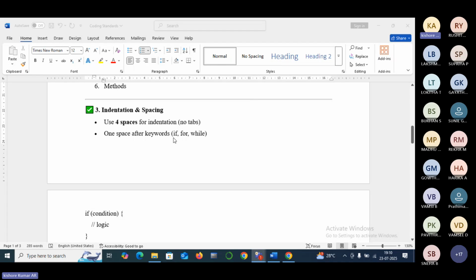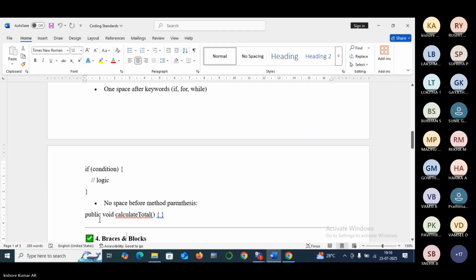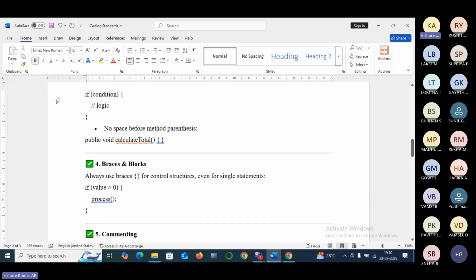And then after writing control statements like if, for, or while, you need to give a single space. See here, this is the example. If condition, then one space here, and then you write your logic. No space before method parenthesis. This is the method, calculate total. Don't give here any space. Like that you need to write.